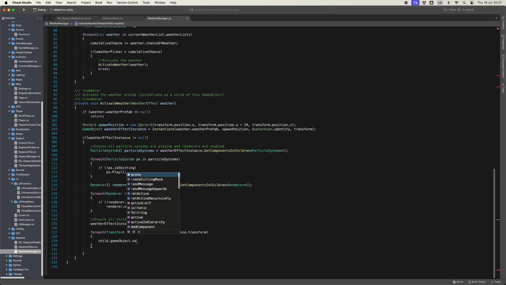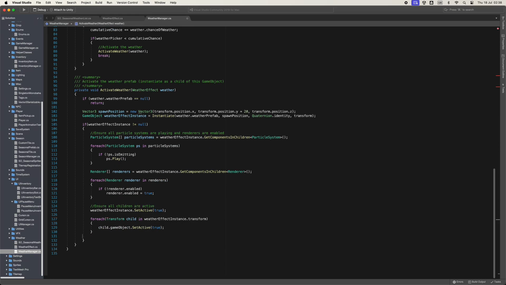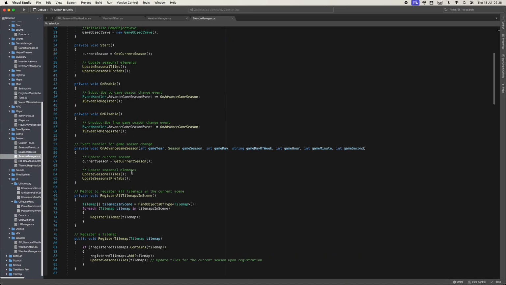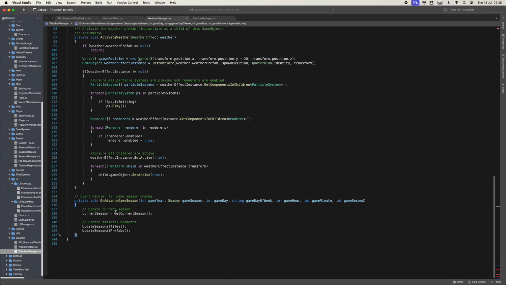Obviously, we're searching in this method for particle systems in the children rather than on the game object itself. Shouldn't be too hard to fix. I just didn't go back and fix it at the time. Like I said, recording takes so long trying to do these things.